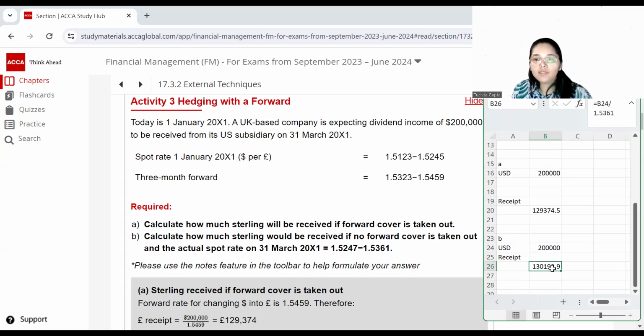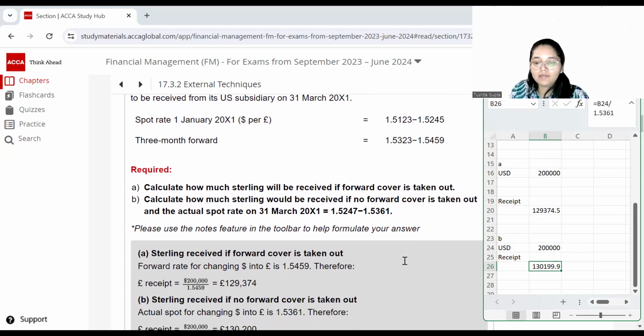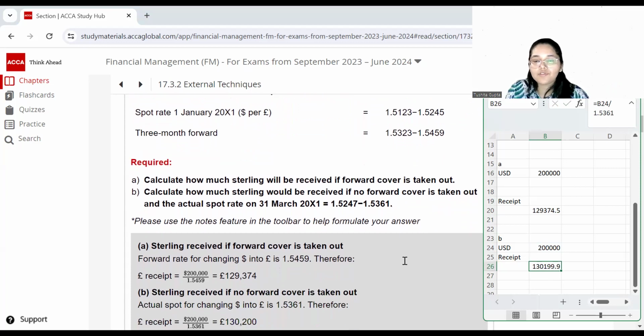So this money comes to you on 31st March. Then on 31st March itself, you're going to a dealer to get this money converted. So that is when you're getting roughly 130,000 in your receipt if you do not take any forward. So this is what calculations look like when it comes to a forward contract.